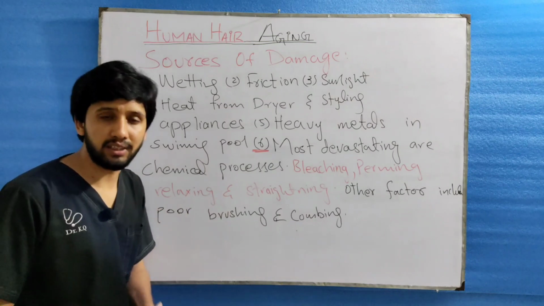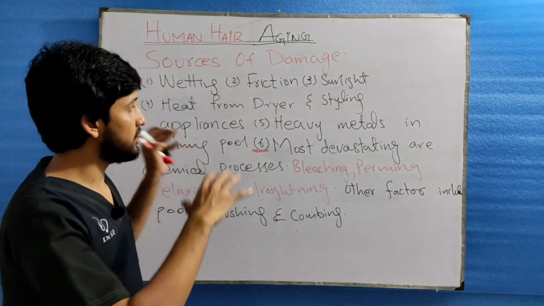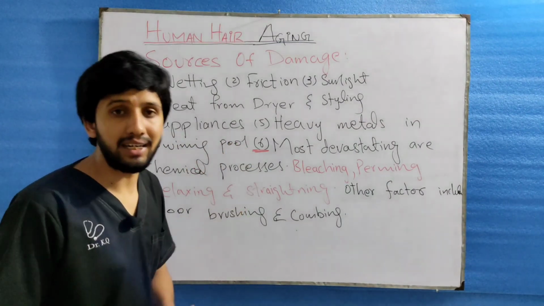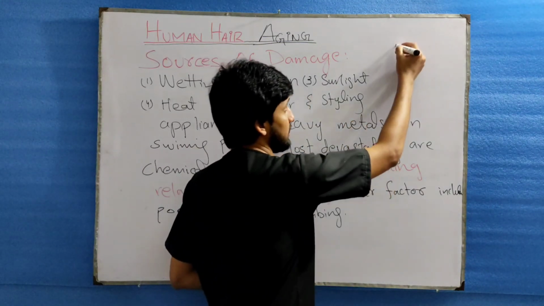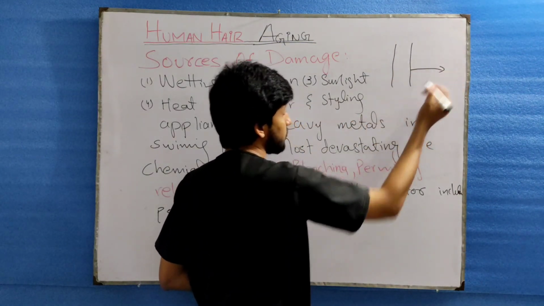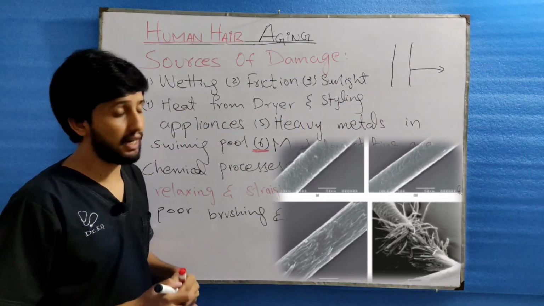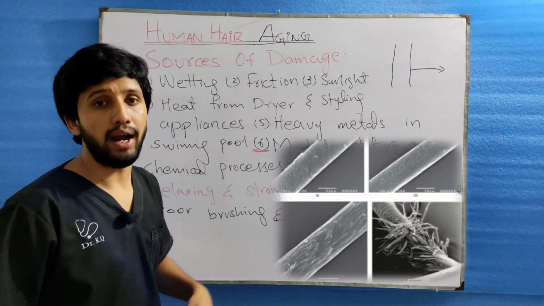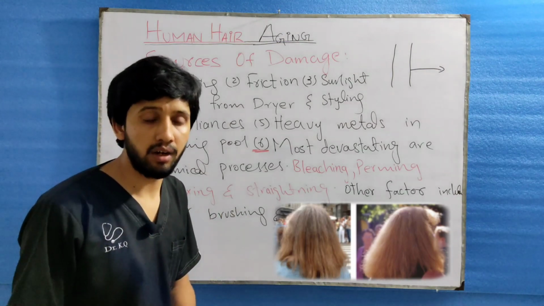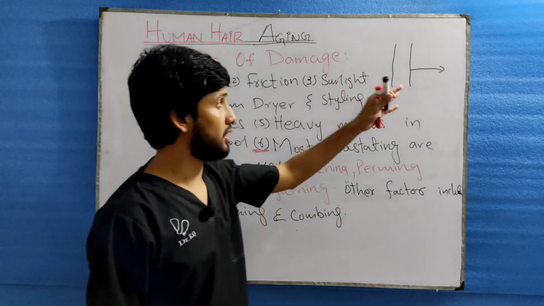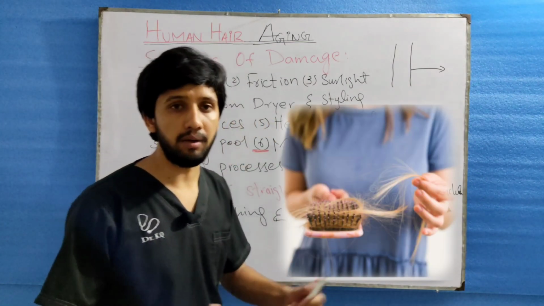Whether the factors are external or internal, when they are combined, they will result in cuticle damage. I've discussed earlier that the cuticle is the outermost protective layer. Once this cuticle is damaged, the inner layer, the cortex, is exposed, damage to the hair protein occurs, and there will be less shine of the human hair. This damage to the protein will be noticed by women as well as men in their brushes.